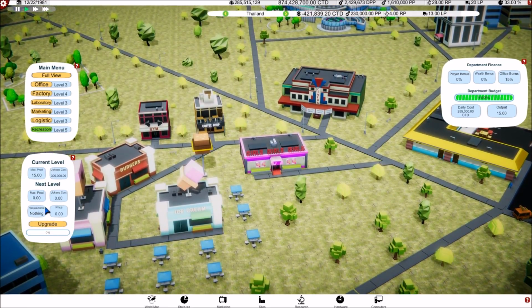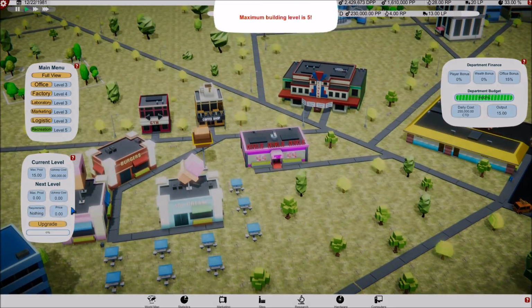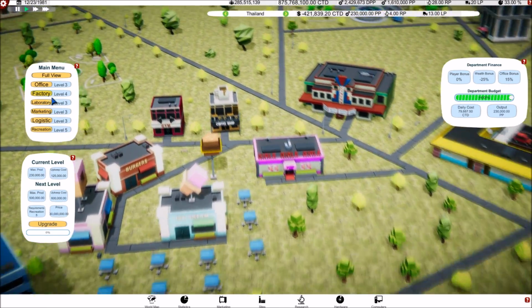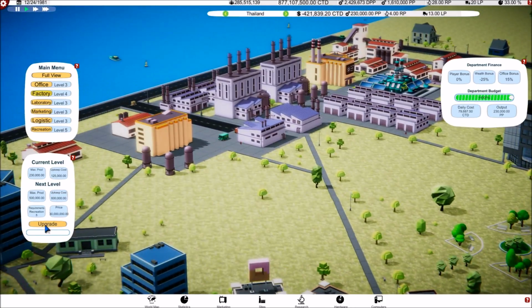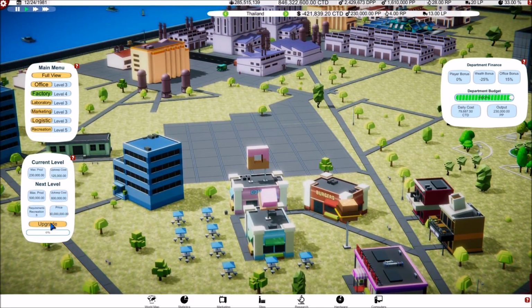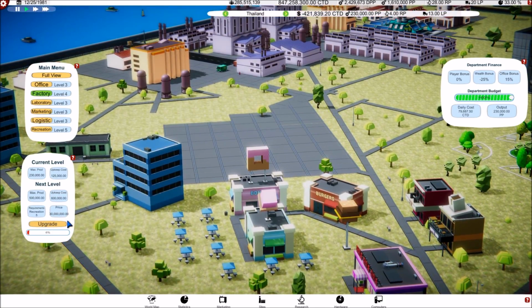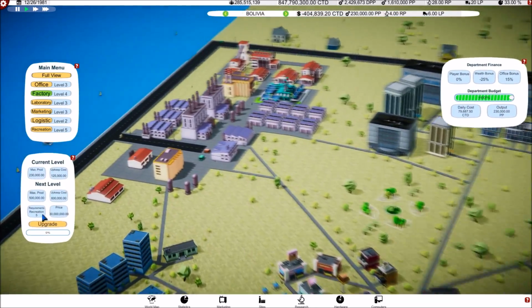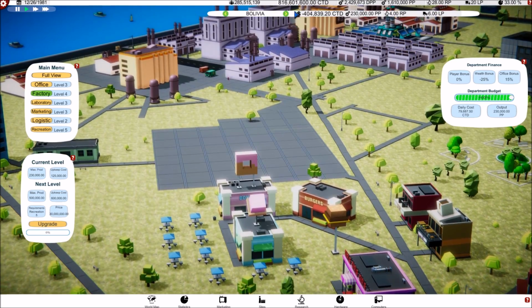But yep, there is no level 6, so you cannot upgrade. There we go. But we can upgrade to level 5. It's going to be somewhat expensive, but it will be great for us over time. So we're going to upgrade everything to level 5.